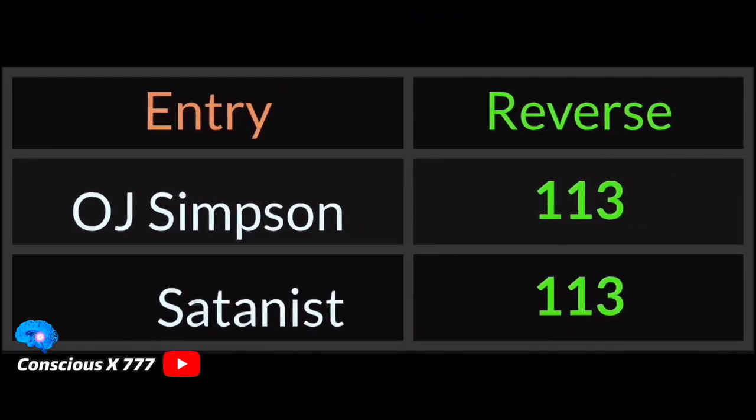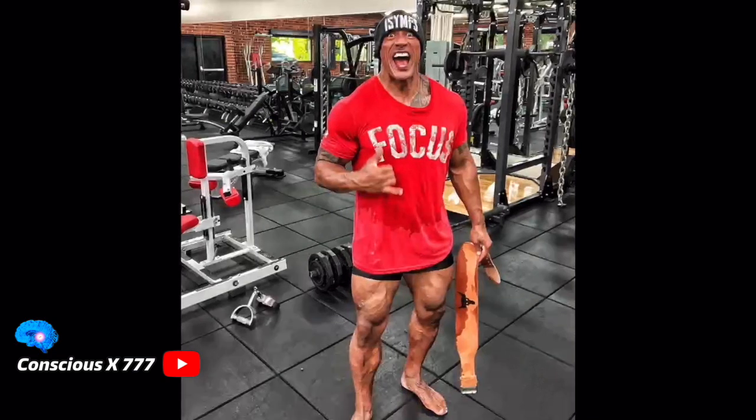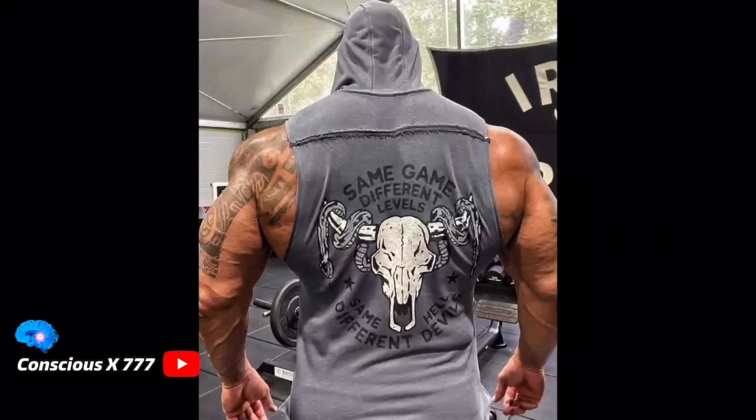Then I noticed that OJ Simpson equals 113, just like Satanist, which reminds me of The Rock, because this character looks very satanic and demonic. He does these very creepy faces, and he loves doing these horns symbolism. Even his logo on his brand has horns as well. And you can just tell by looking at his face that this is a very evil character, but yet everybody likes him. You know, they call him the people's champ. If you look at his eyes and his face, you can really tell that this is a demonic entity. This is not a real human.